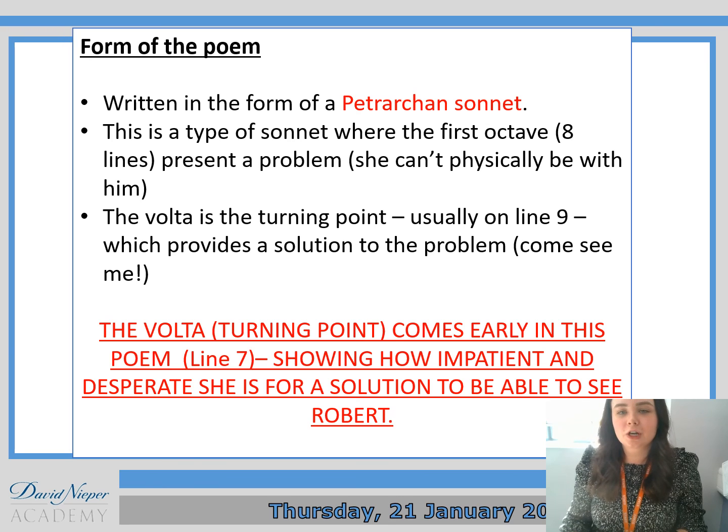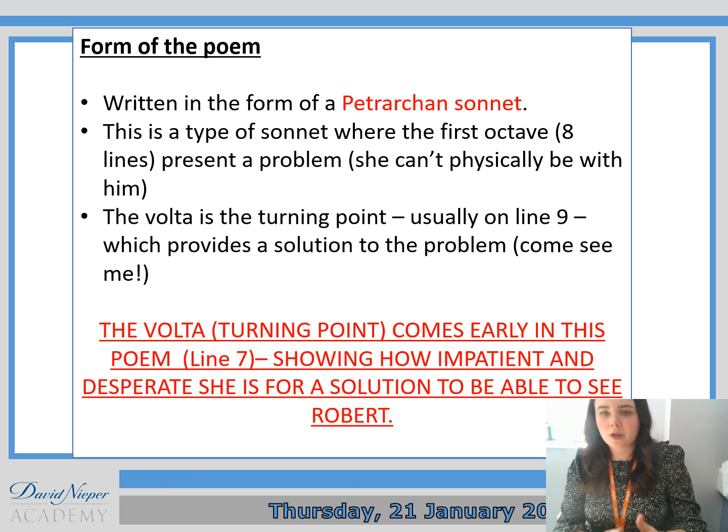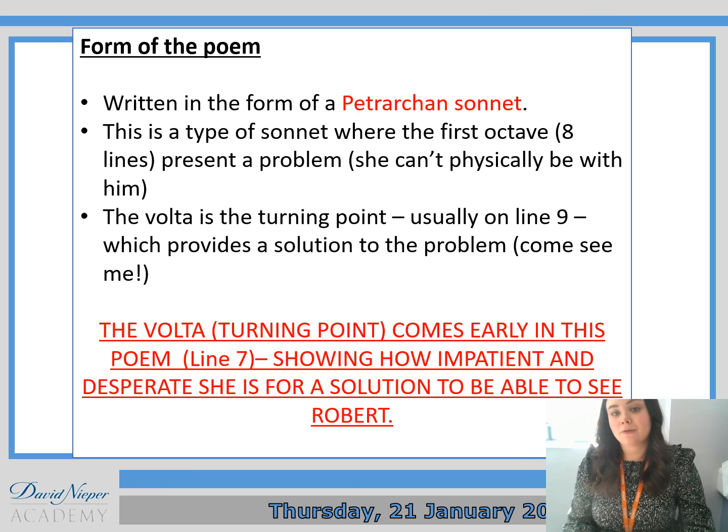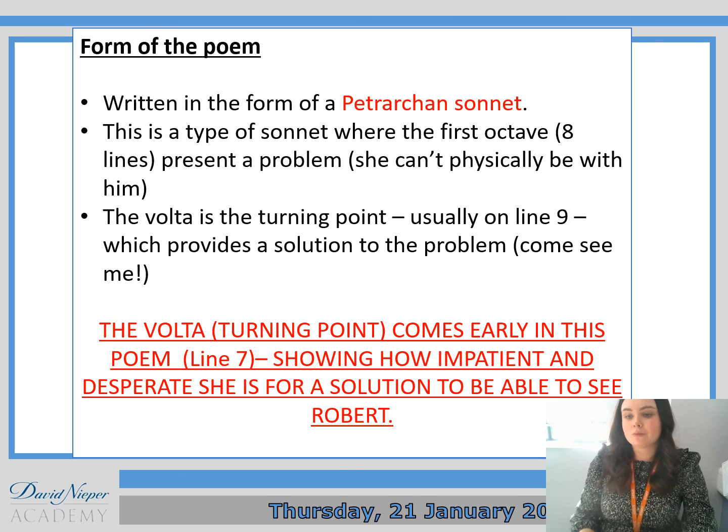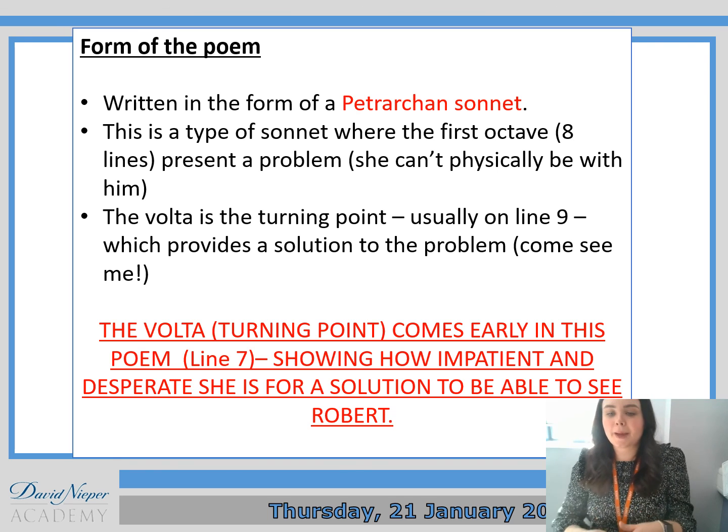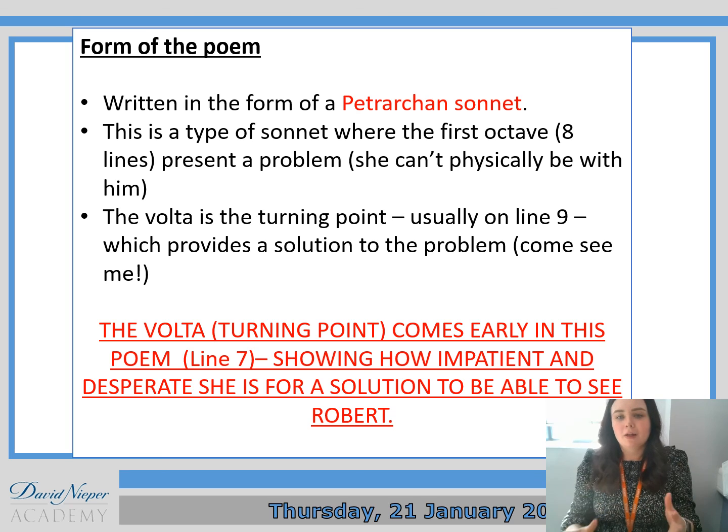Okay, so usually we'd have the octave and the sestet separated by the volta. The octave being 8 lines, on line 9 the volta comes in, and then the sestet, the problem being solved at the end. But in this, we've got the octave up until line 6, line 7 is the volta, and the rest is about them solving the issue. So she's so impatient, she's got to see him now. This is where the change occurs in the structure.